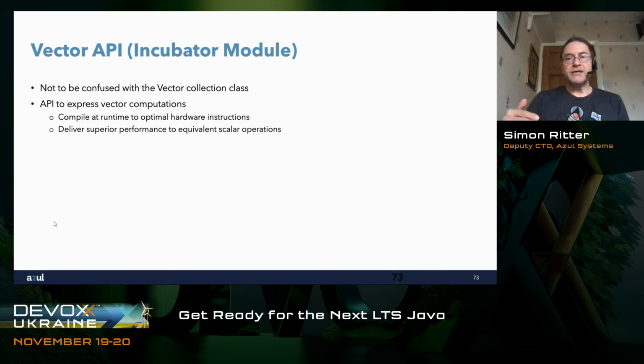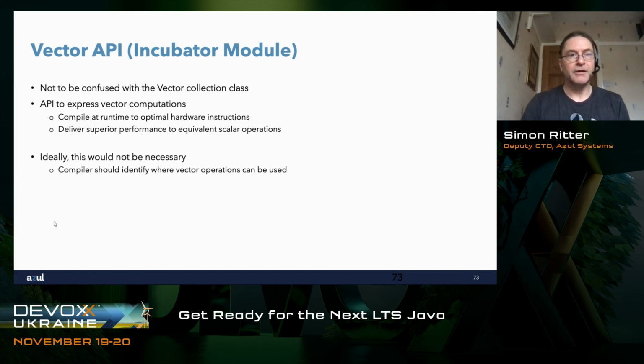What we find is that modern processors have single instruction, multiple data instructions. It allows you to load up a number of elements and have them processed in parallel. Ideally, we wouldn't need to do this because the compiler would be smart enough to figure that out for us, but there are often many situations where the compiler won't spot things and we can make it explicit.